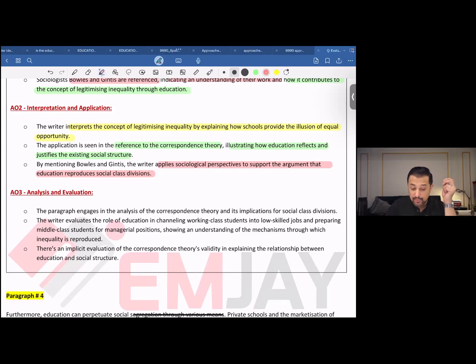Now, how is AO3 applied here? The paragraph engages in the analysis of the correspondence theory and its implications for social class divisions. The writer evaluates the role of education in channeling working class students into low skill jobs and preparing middle class students for managerial positions, showing an understanding of the mechanisms through which inequality is reproduced. There's an implicit evaluation of the correspondence theory's validity. You are questioning the validity of this correspondence theory and explaining the relationship between education and social structure.